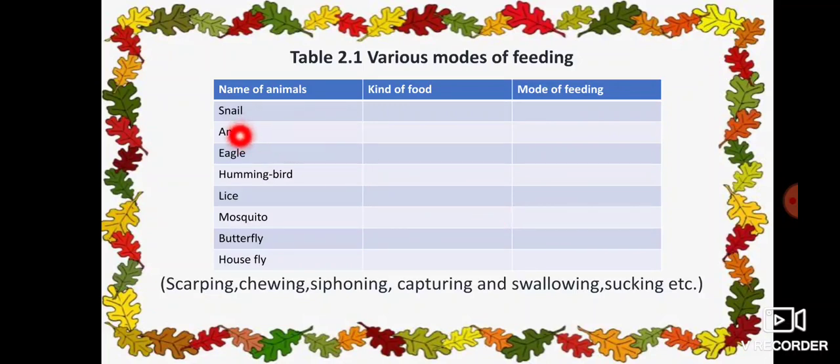Here, snail is an animal. Kind of food means which kind of food this snail eats, that you have to write here. In the third column, you have to mention by which mode it eats. Some of the modes I have given below in the bracket. These are the modes of feeding. You have to search the kind of food of these animals and the mode of feeding of these animals and fill this table. If you got the answers, you can write. Otherwise, I will tell all the answers in the next class.